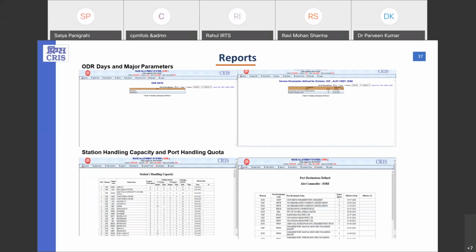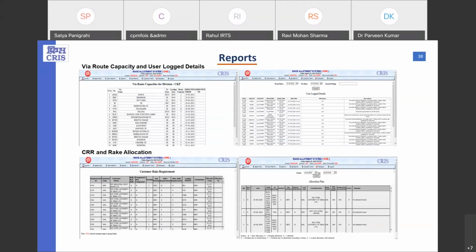These are the screenshots for the reports as I discussed earlier: ODR days, major parameters, station and link capacities, destination quota, via route, and user log detail. This report particularly gives all the details of users logged in the RAS system, whether they insert the master data or do any task in the RAS that is already logged, and we can use this report to see the activities done by the user.